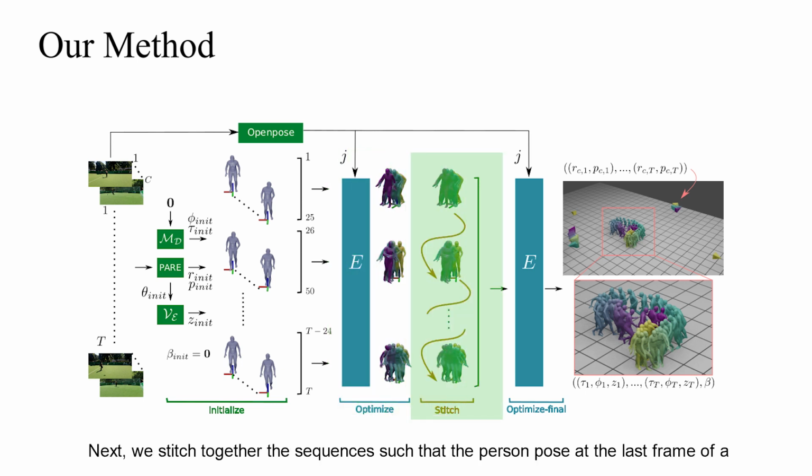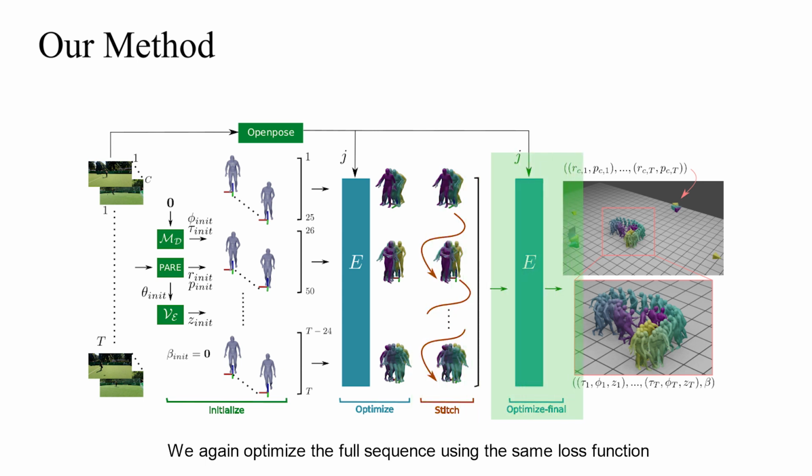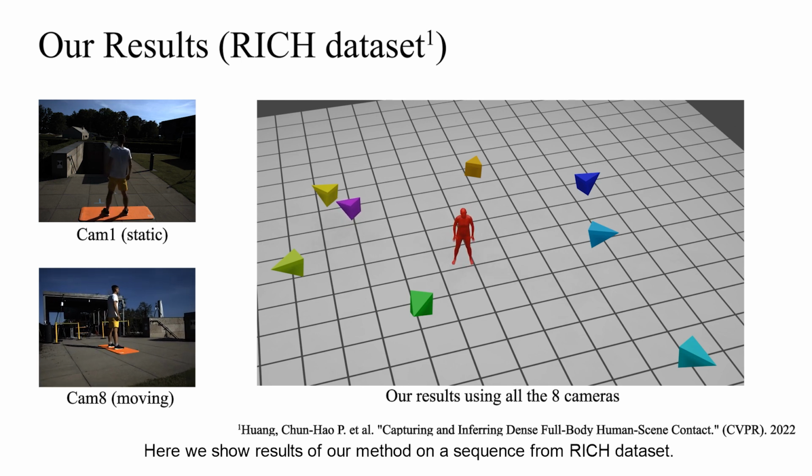Next, we stitch together the sequences such that the person pose at the last frame of a chunk is aligned with the pose of the first frame of the next chunk. We again optimize the full sequence using the same loss function to get the final estimate of the camera and person's poses. Here we show results of our method on a sequence from the RICH dataset.